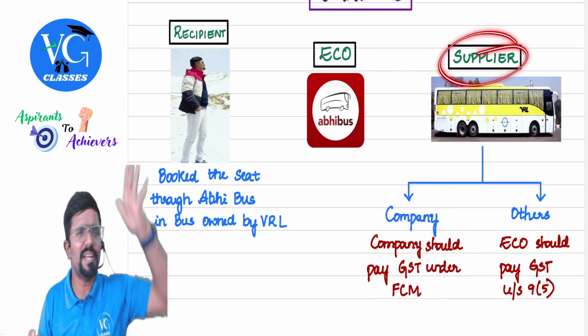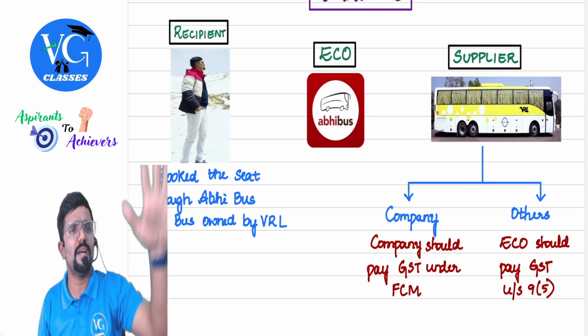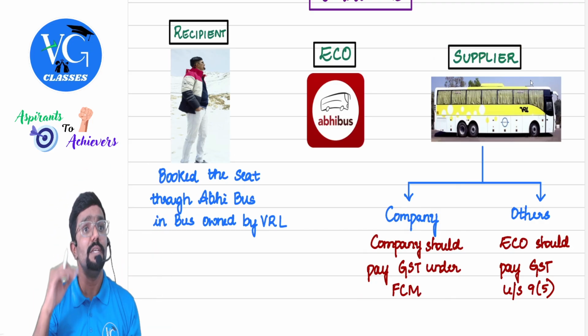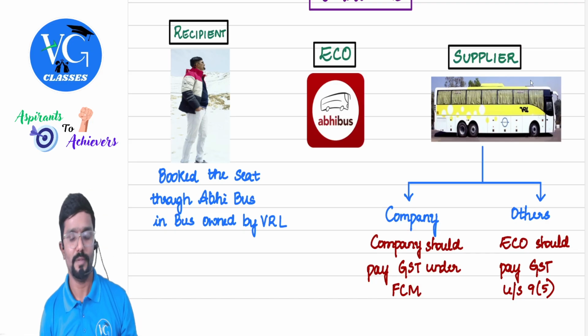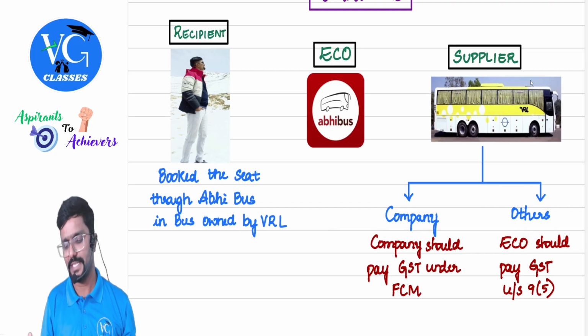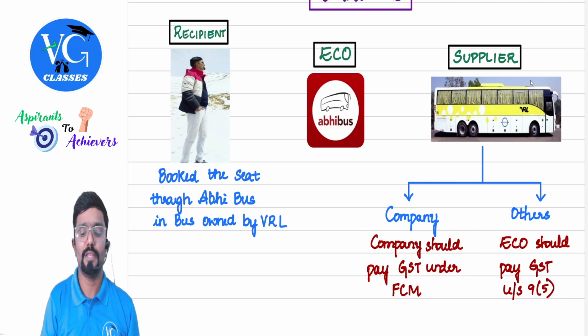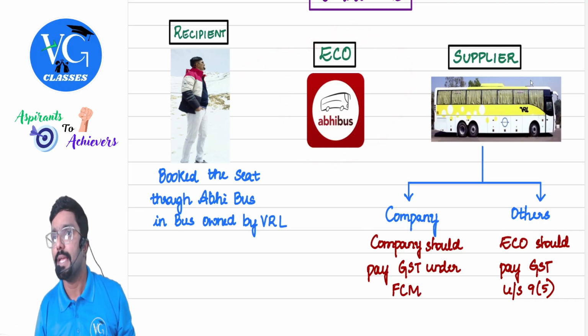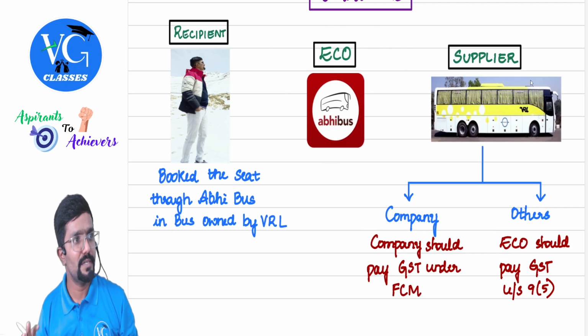Sir, what if the supplier is not a company? Anyone other than a company, like an individual, HUF, partnership firm, anyone like that. In that case, who should pay GST, guys? The e-commerce operator. That is Abhibus. Is that clear?